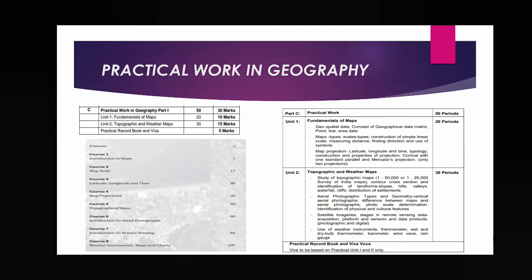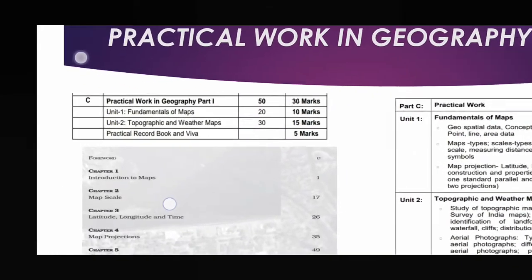So dear students, I have already told you that geography carries 100 marks, and of these 100 marks, 70 marks are for theory. Within this 70 marks, 35 marks are for the first theory book, that is fundamentals of physical geography, and the second book carries another 35 marks, so 35 plus 35 equals 70. The remaining 30 marks are for practical work.